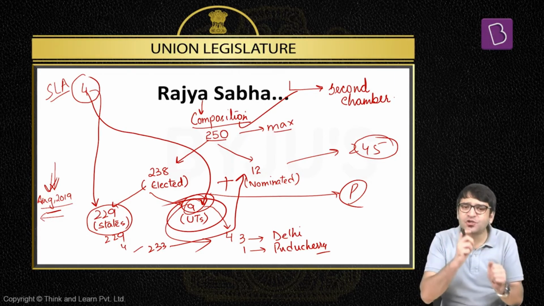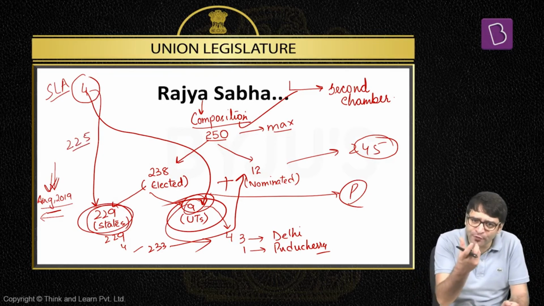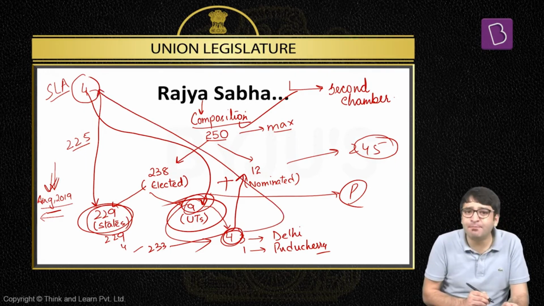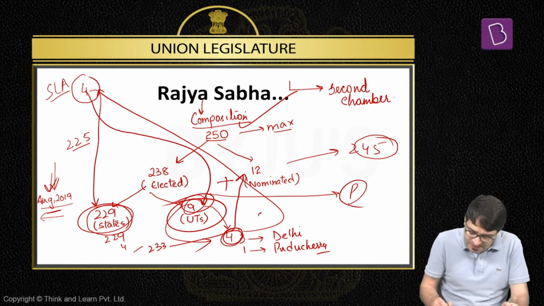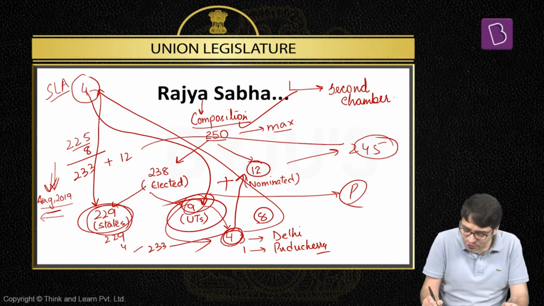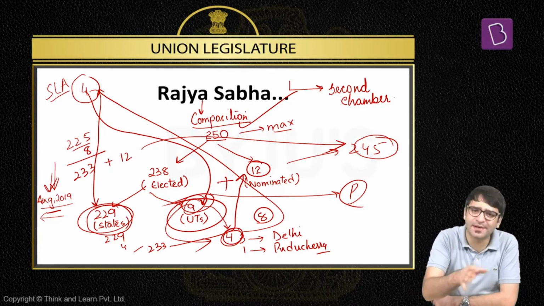Which means now this number has changed. From states we have 225 MPs to Rajya Sabha, because 4 are from J&K. We had 4 MPs from the Union Territories of Delhi and Puducherry. Now with the addition of 4 MPs from the Union Territory of Jammu and Kashmir, this number is 8. So we have 225 plus 8, which again makes it 233, plus 12 in the nominated category. So the number still remains 245.